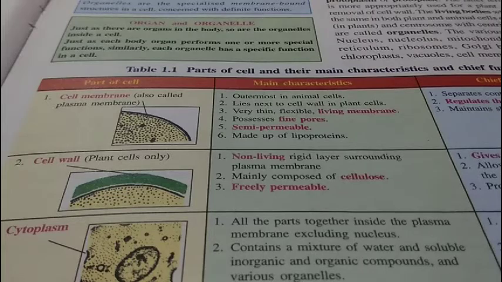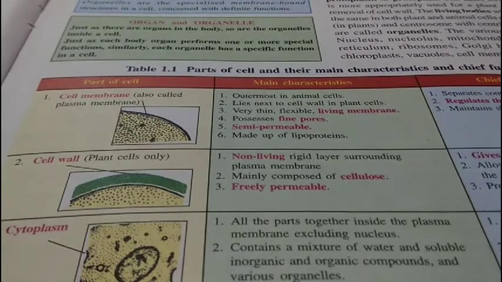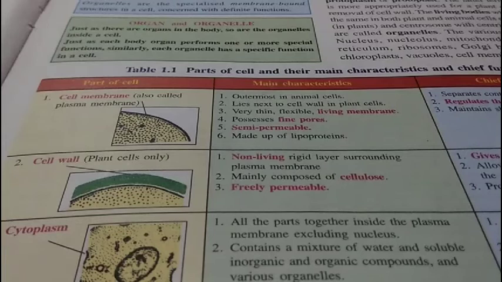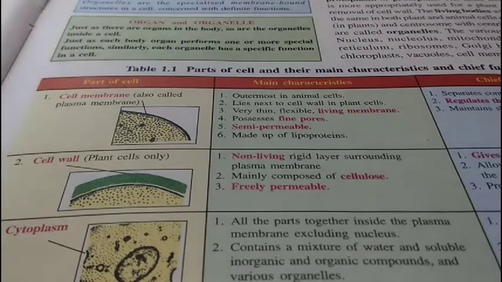They also contain their own ribosomes. The main function of mitochondria is release of energy from pyruvic acid produced in cytoplasm in the form of ATP, adenosine triphosphate. They also help in the synthesis of respiratory enzymes.